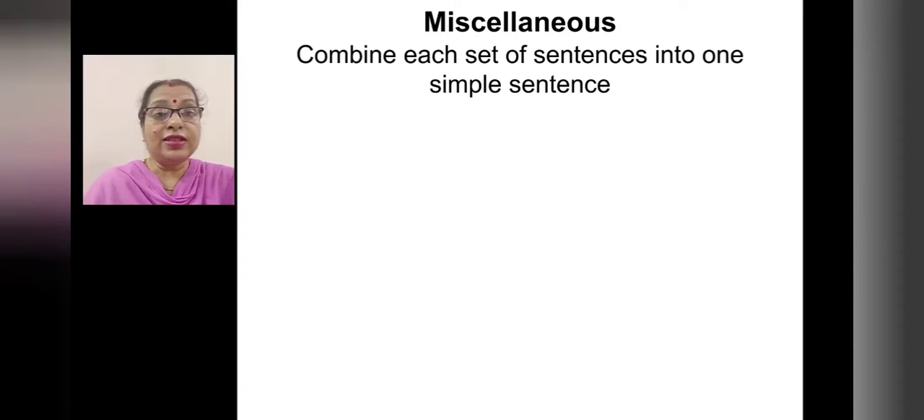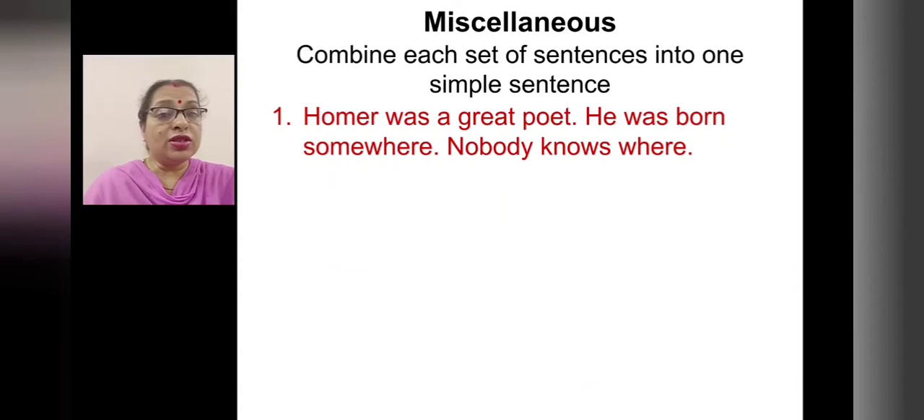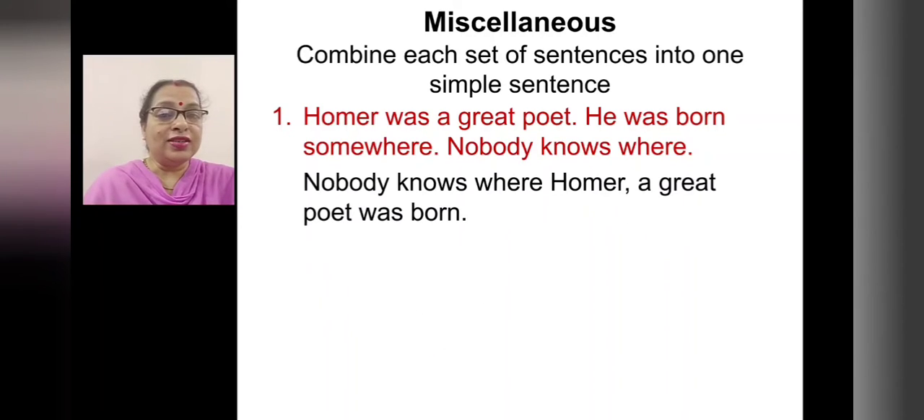Combine each set of sentences into one simple sentence. Homer was a great poet. He was born somewhere. Nobody knows where. Three sentences are there. You have to join all the sentences. What all rules do you have to remember? Think about the answer. Yes, how can you join them? Got it? Let's check whether you have got the correct answer. Nobody knows where Homer, a great poet, was born.